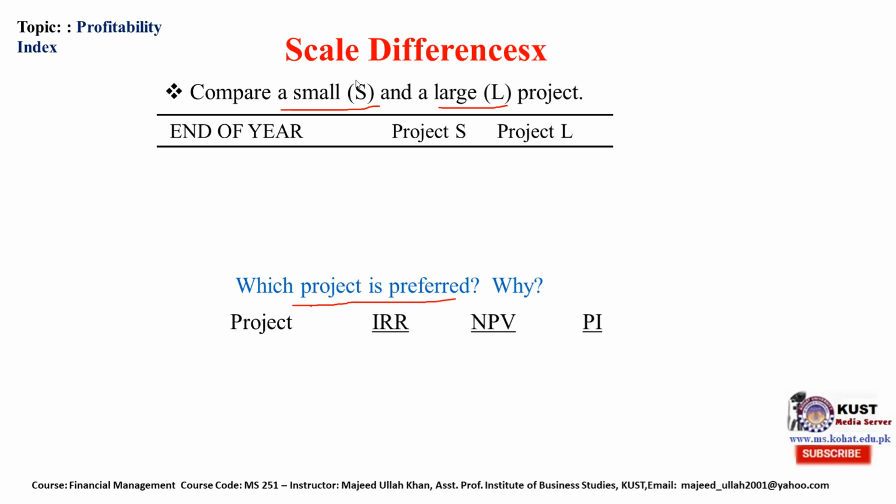Now, end of the year, project S (small) and project L. In the first year, the initial cash outflow for the small project is, let's suppose, $100, while for the large project the initial cash outlay required is $100,000. In the second year there is no cash inflow in between.